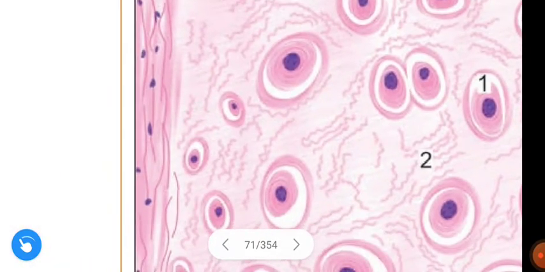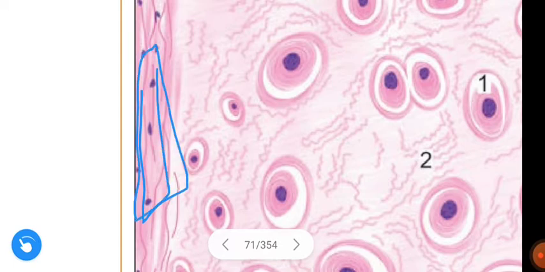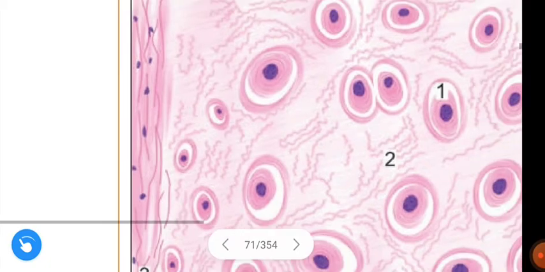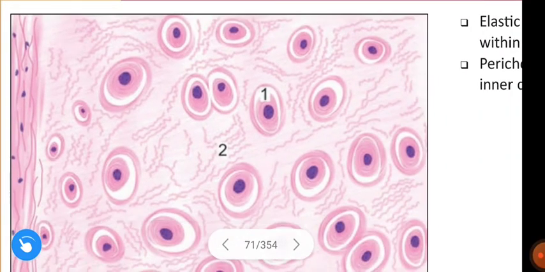Next, see here, this is the perichondrium. The perichondrium consists of two layers, outer and inner. The outer is fibrous and the inner is a cellular layer. This is about the elastic cartilage.